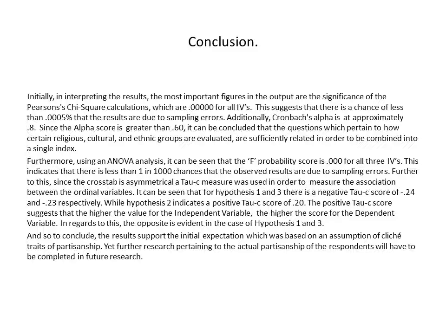The positive tau-c score suggests that the higher the value for the independent variable, the higher the score for the dependent variable. In regards to this, the opposite is evident in the case of hypothesis 1 and 3. And so, to conclude, the results support the initial expectation, which was based on an assumption of cliché traits of partisanship. Yet, further research pertaining to the actual partisanship of the respondents will have to be completed in future research.